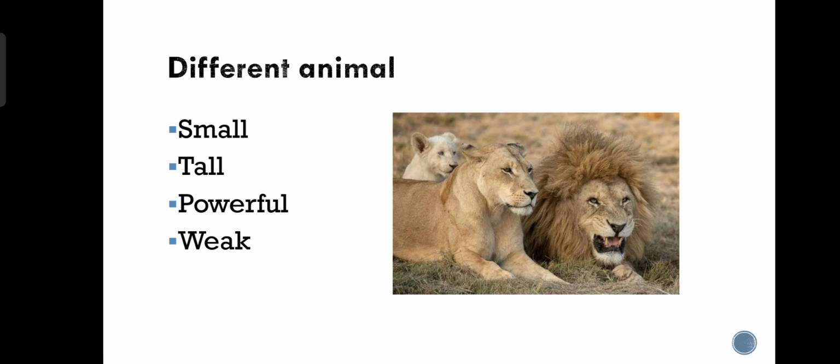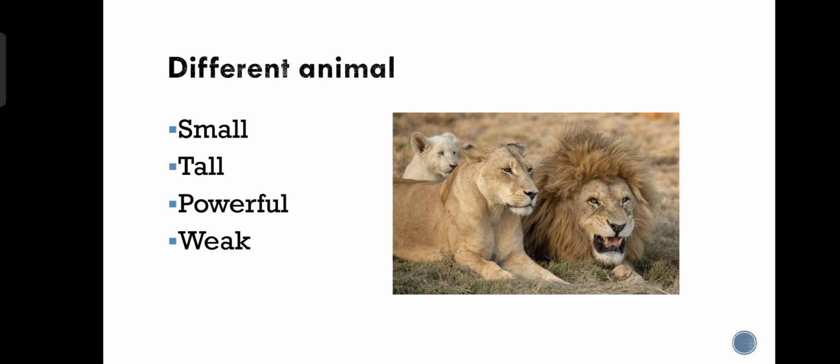So they can be powerful, they can run fast, they have a long neck, they have different specifications according to the place where they are living, how they can get their food. They have sharp teeth, they have wider teeth. So all different things vary in different animals, because the way different animals get their food is different.